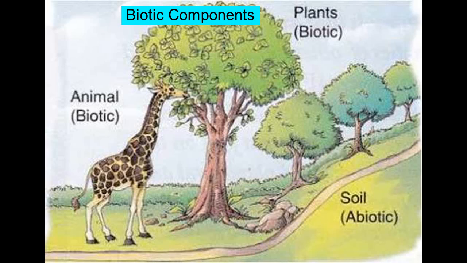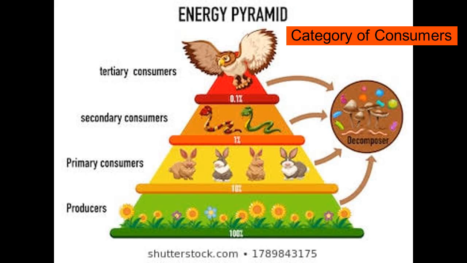Consumers are those that depend on producers directly or indirectly. Hence, they are called heterotrophs. Now, we will see about the categories of consumers. There are four categories, that is primary consumers, secondary consumers, tertiary consumers, and decomposers.